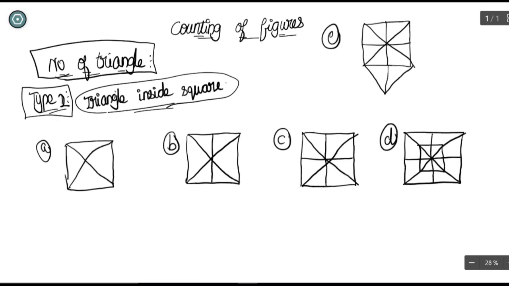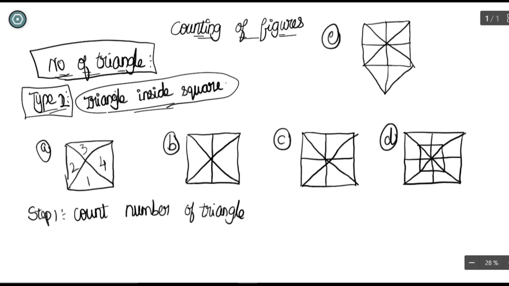So how to approach this question? The first step I'm saying is count the number of triangles. Oh, you are wondering, is this a trick? If I count the number of triangles, I can count it directly, you will be thinking. But I didn't say it in that manner. Count the number of triangles, just classified like this, and the several triangles can also be solved after counting here. Just count the number of triangles, the first step. And the second and final step is multiply it by 2.